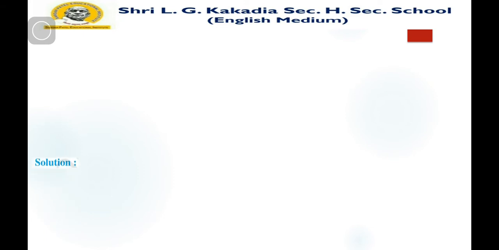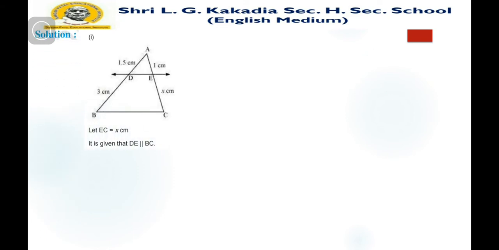Solution. Let's first consider the figure. Here you can see in the figure ABC, and DE is parallel to BC. Given AD is 1.5, BD is 3, AE is 1 centimeter. Let's consider EC as x centimeter. It is given that DE is parallel to BC.